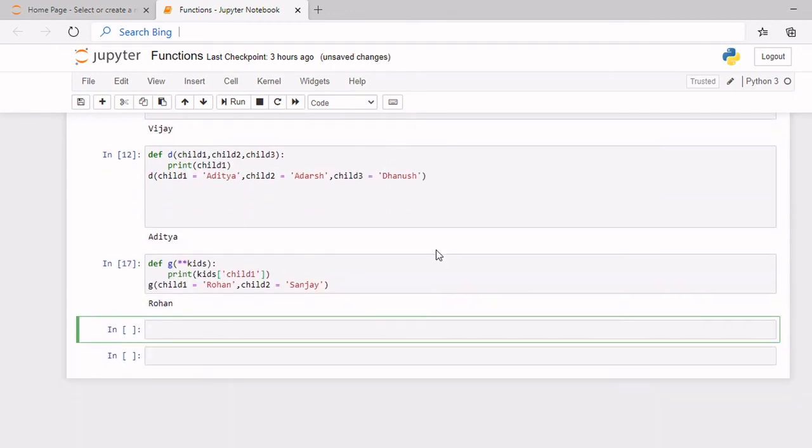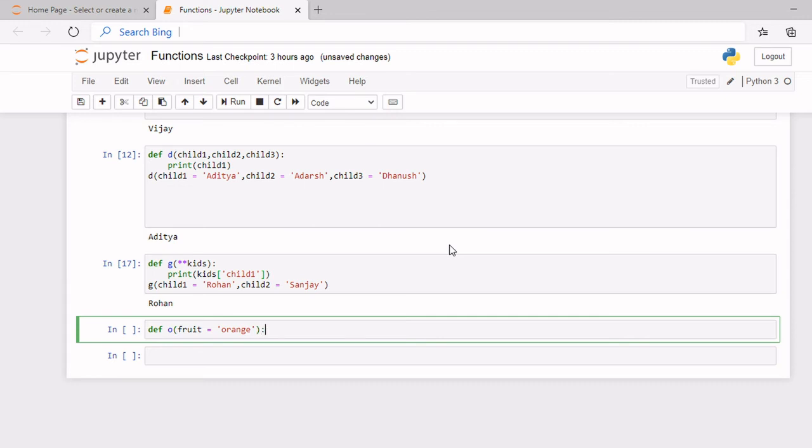So now, what if I provide a default argument value? So you will see what I mean. So first let me create a function, and then inside I'll write fruit is equal to orange. So I'm assigning this argument with the default value.